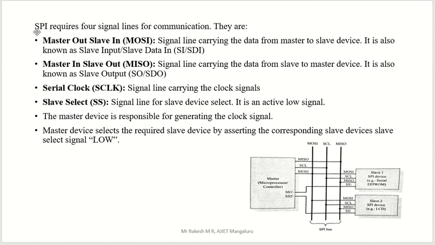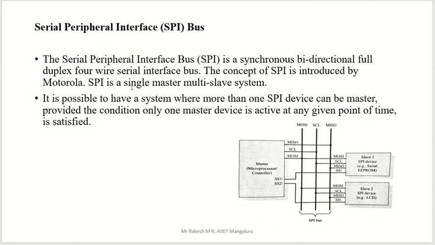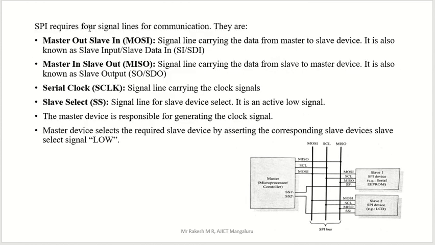SPI, the serial peripheral interface bus, requires 4 signal lines for communication. What are the 4 signal lines? The first one is master out, slave in. You can see this in the diagram: master out, slave in. MOSI. The full form of MOSI is master out, slave in.